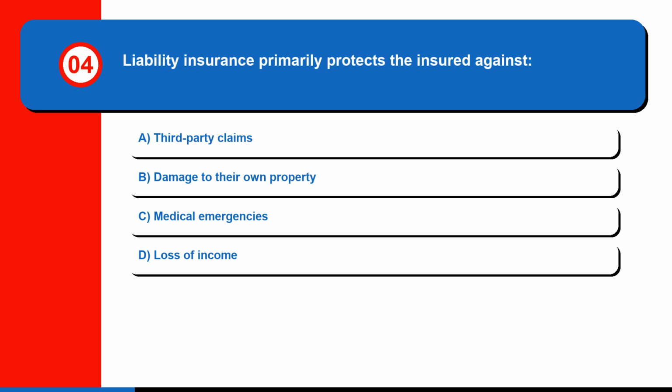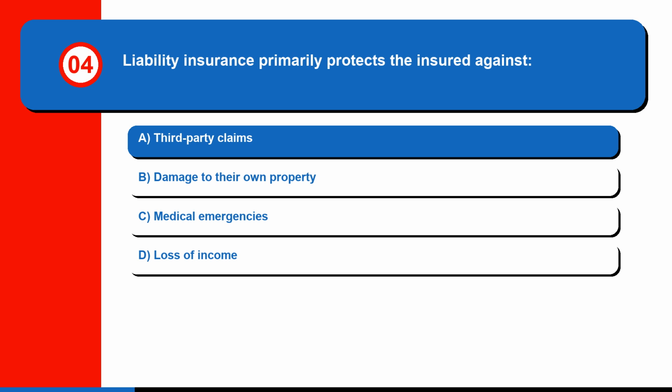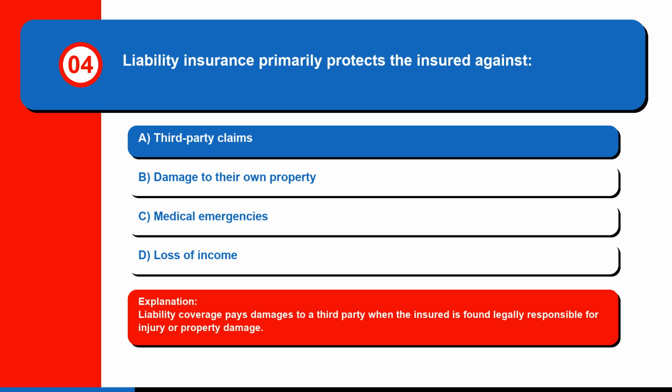Question 4. Liability insurance primarily protects the insured against A. Third-party claims. B. Damage to their own property. C. Medical emergencies. Or D. Loss of income. The correct answer is A. Third-party claims. Liability coverage pays damages to a third party when the insured is found legally responsible for injury or property damage.